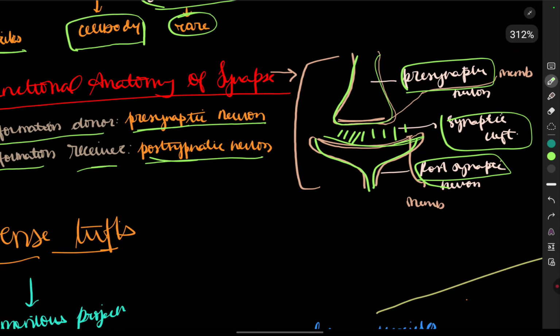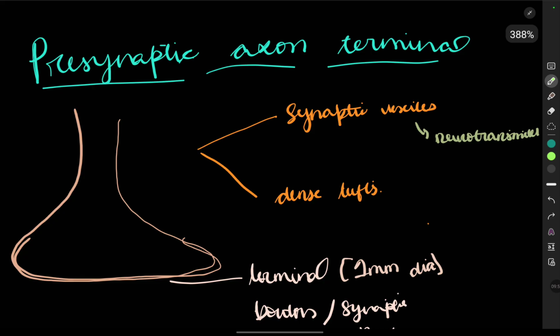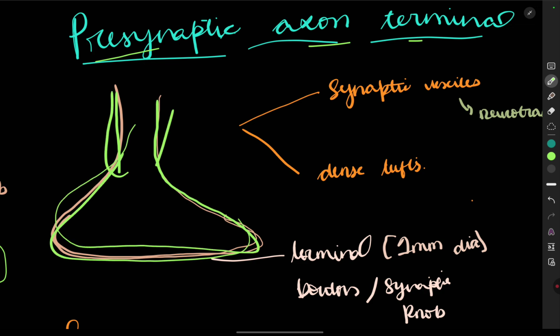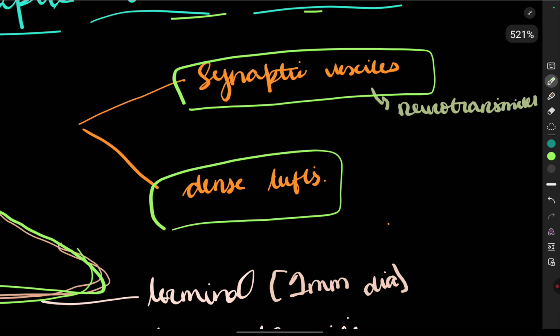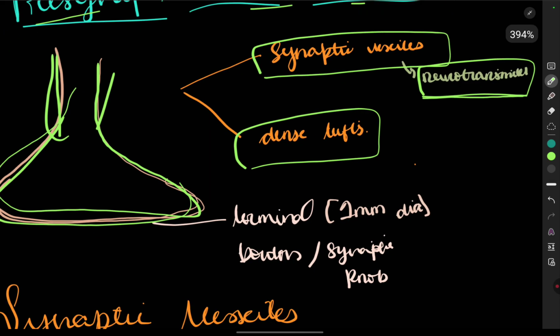So we saw the presynaptic and the postsynaptic. Now the presynaptic axon terminal. So see, this is the presynaptic neuron, this is the axon, and this is the terminal. It contains two things, the synaptic vesicles and the dense tufts. These synaptic vesicles secrete the neurotransmitters. From the presynaptic neuron, the neurotransmitters are released and they enter the postsynaptic neuron and cause changes.